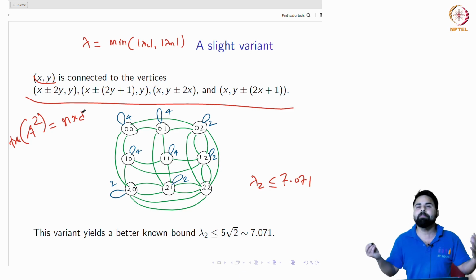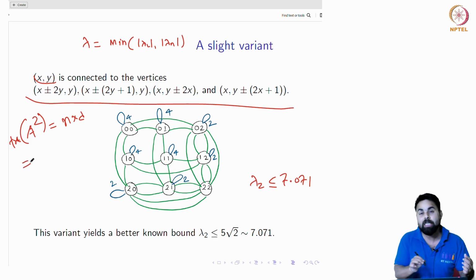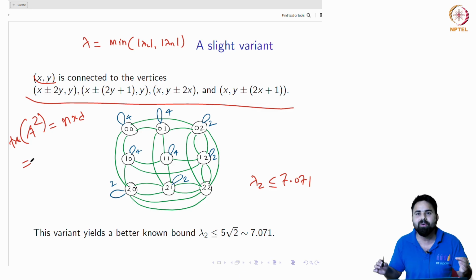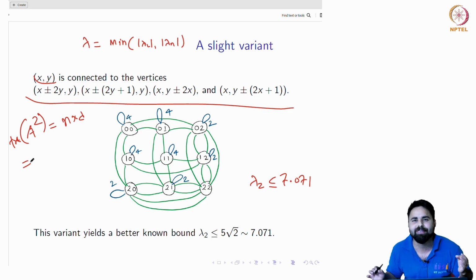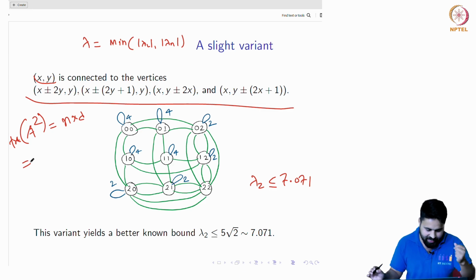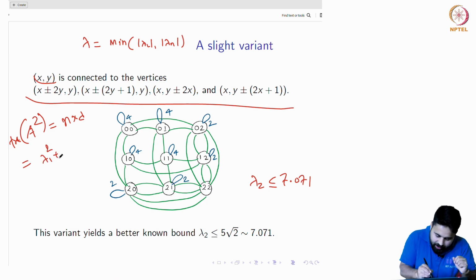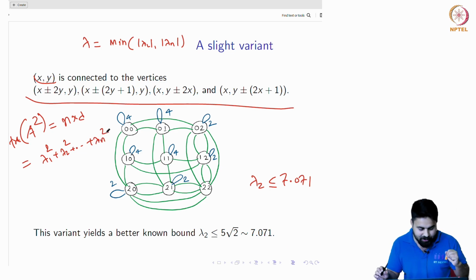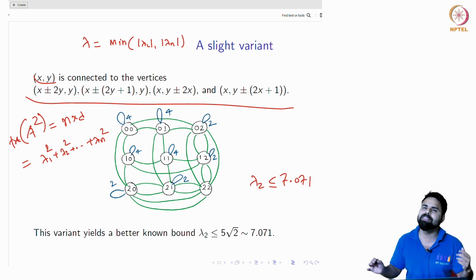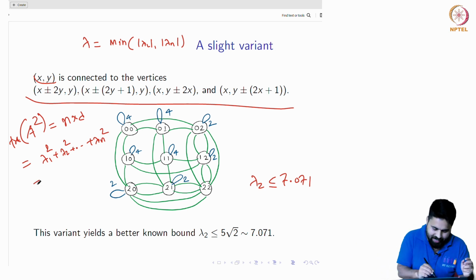But the same thing, by the spectral theorem, we can also write in terms of what? Eigenvalues, right? So we can write this as lambda 1 square plus lambda 2 square up to lambda n square. Now you see that lambda 1 is equal to d, right? So this is d square, plus the rest. Let me first write it the same way, plus d.